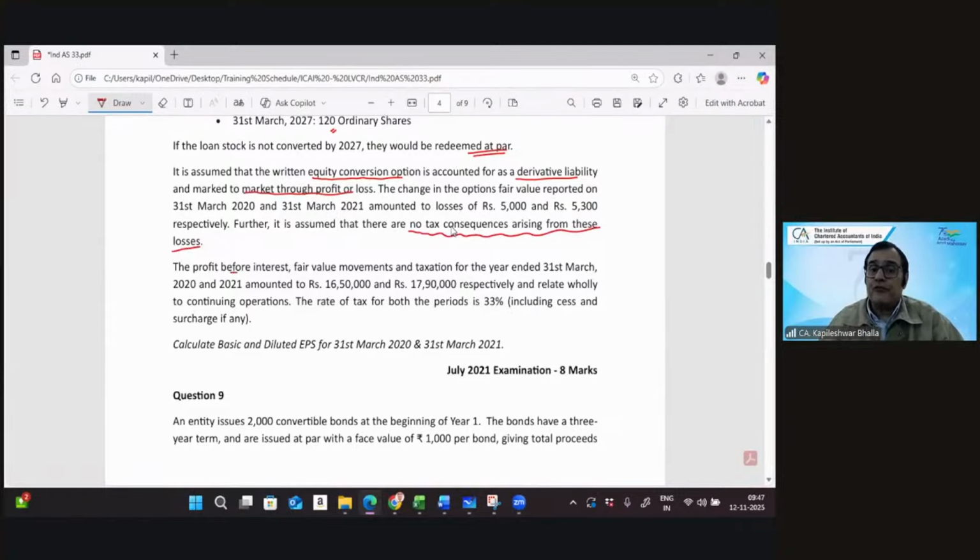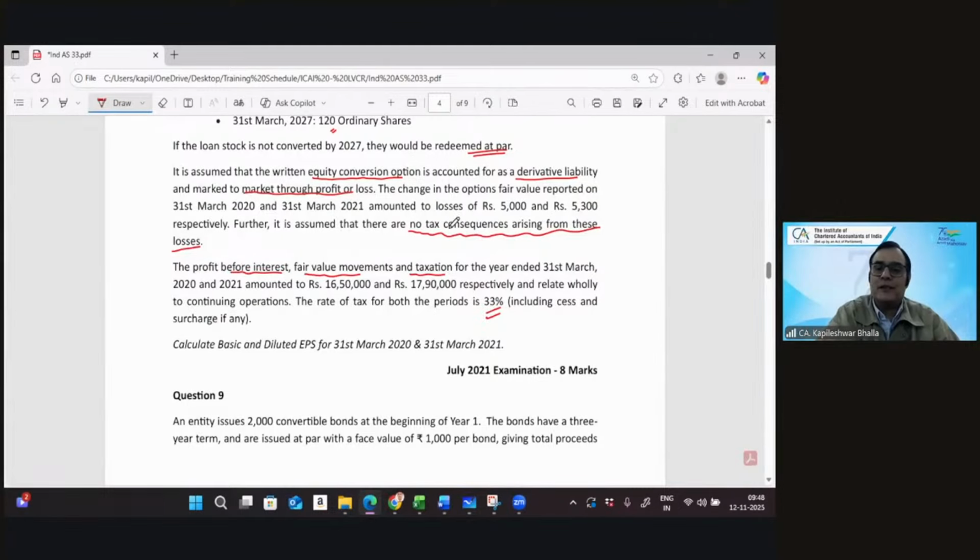The profit before interest, the fair value movements and the taxation are given, and they relate wholly to continuing operations, so no segregation of CODO, and the tax is 33%, including cess and surcharge. We need basic and diluted EPS for March 2020 and March 2021.